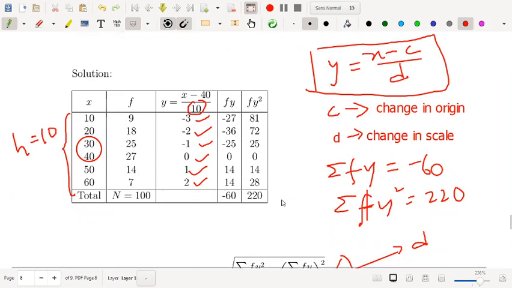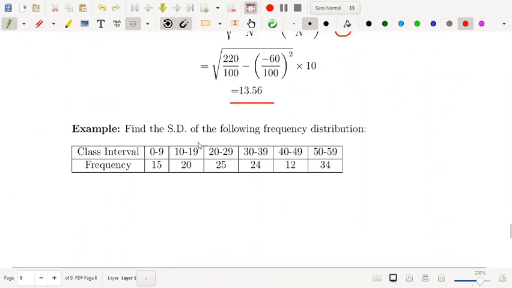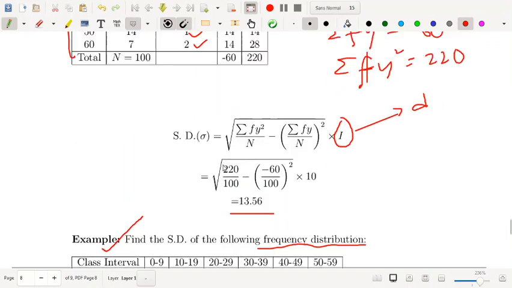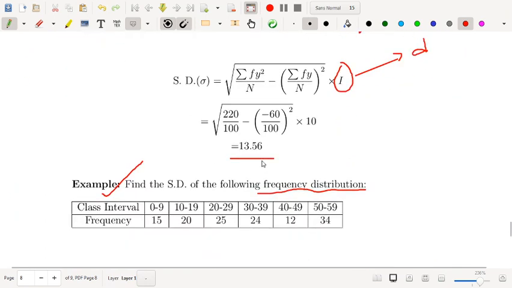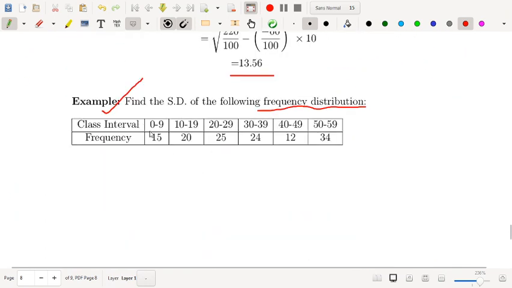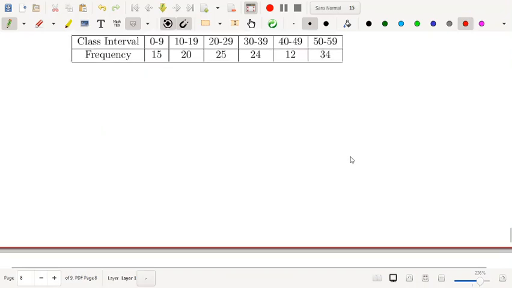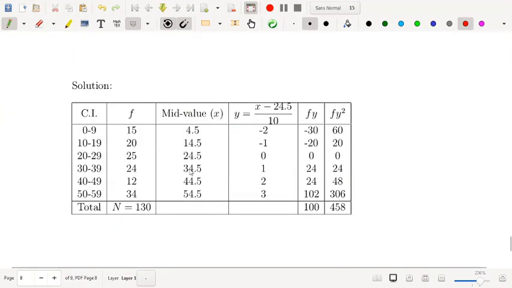Okay, next we'll talk about group frequency distribution. Suppose you have a problem like this. This is not your group frequency, it's a simple frequency distribution, but this is your group frequency distribution. 0 to 9, class intervals are given, 10 to 19, 20 to 29, 30 to 39, 40 to 49, 50 to 59. Now the question is, how will you calculate the standard deviation in this case? And the frequencies are given. So let's see in the table.